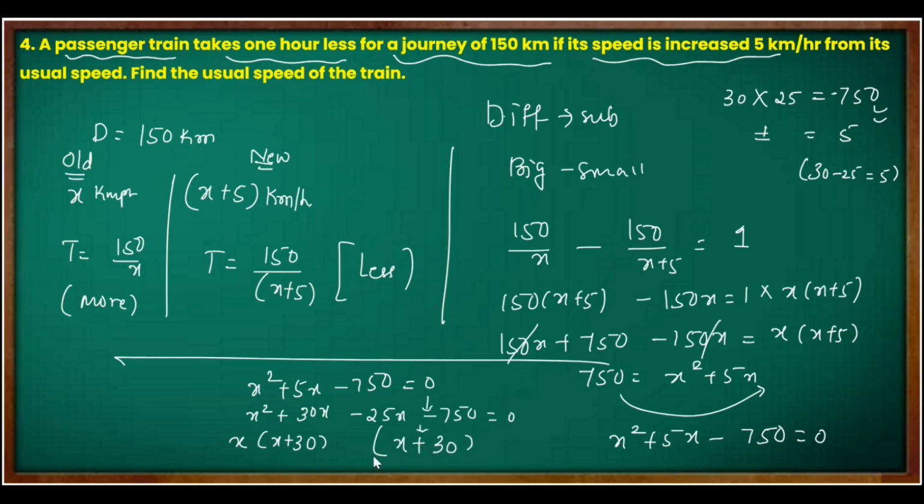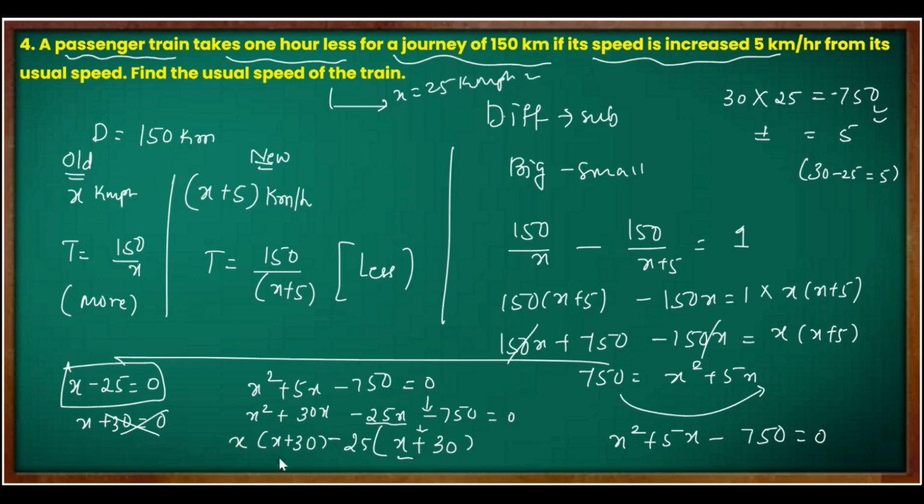Since the sign has changed, I will write minus outside, and in the first term 25 was there, here it is not there, 25 has gone out. So the two brackets are x minus 25 equal to 0 and x plus 30 equal to 0. We neglect the negative one. x equal to 25 kilometer per hour will be the speed of the train.